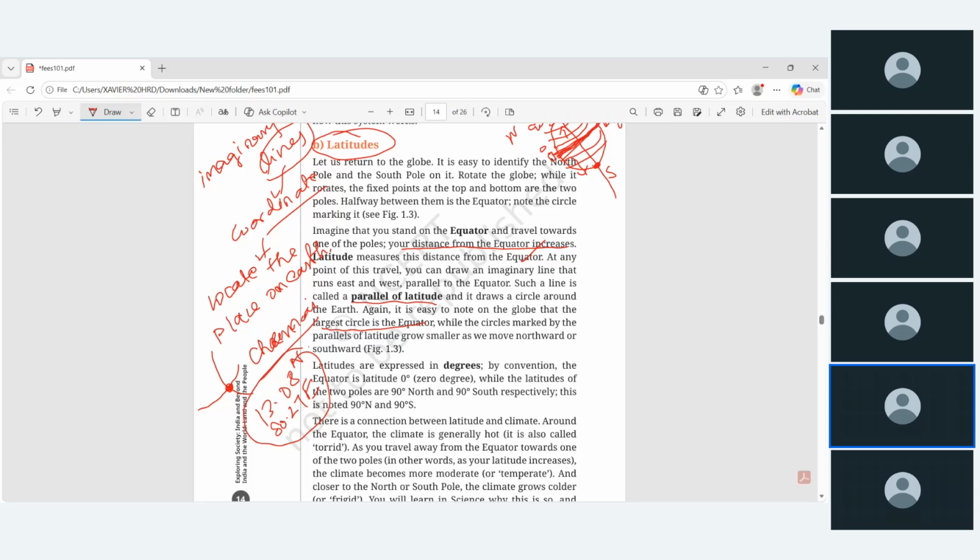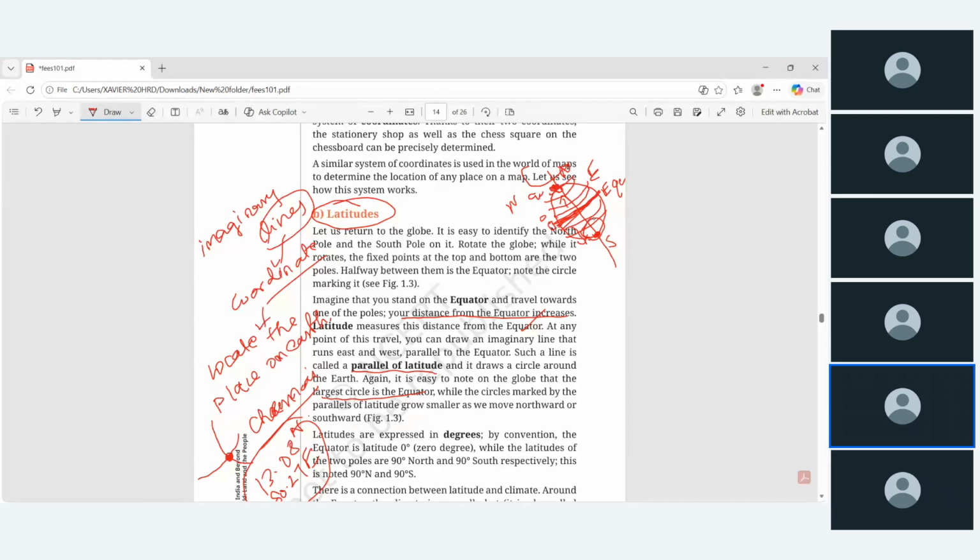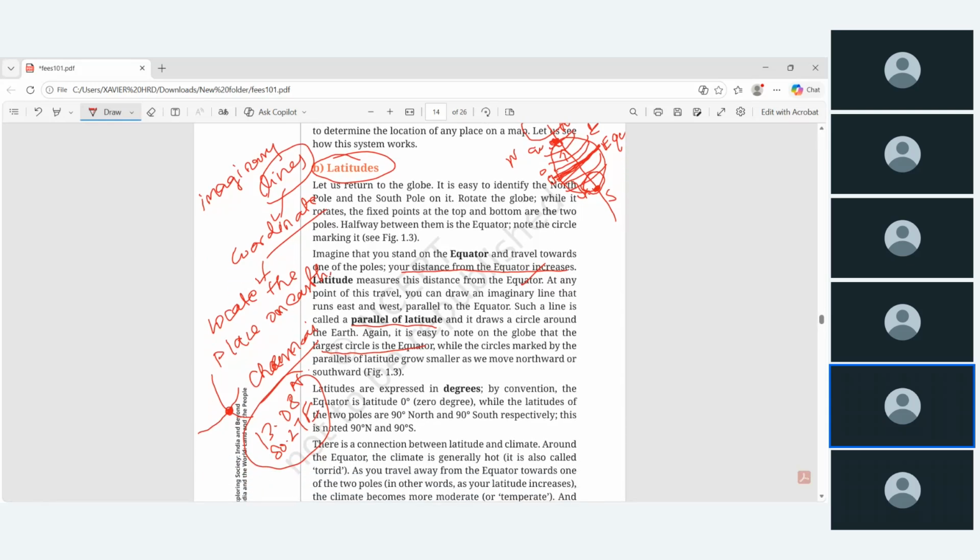So the circle marked by the parallel of latitude grows smaller as we move northward or southward. That is obviously true. As we go up from the equator, the circle will be getting smaller. Because now if I look at 90 degrees north, it will say Arctic Circle; in the south, 90 degrees will come as Antarctic Circle. So the largest circle is at the equator. The parallel circles become smaller when we draw the imaginary line parallel to the equator.